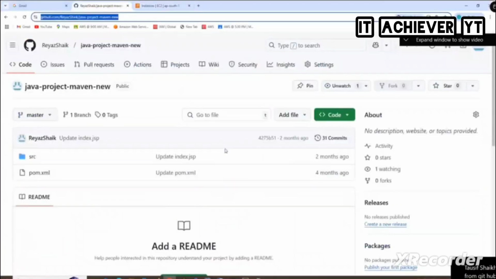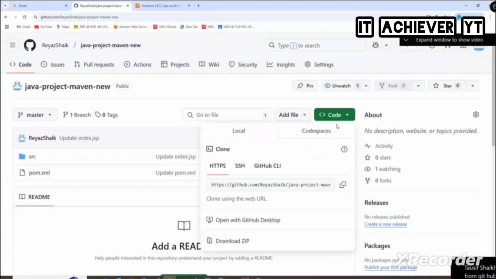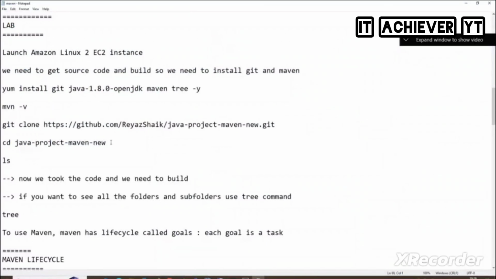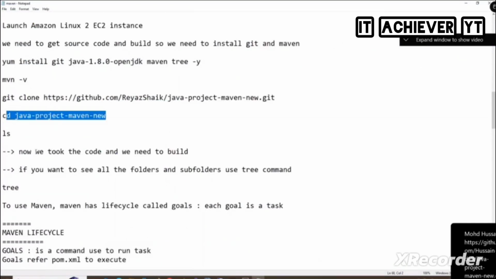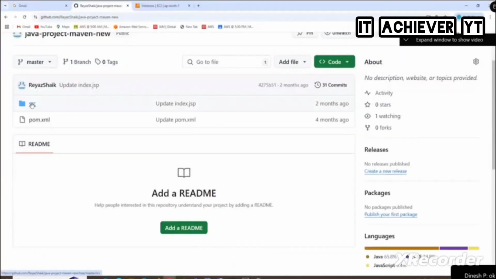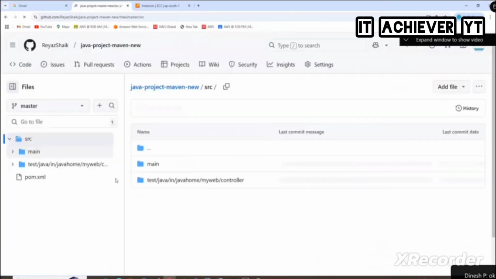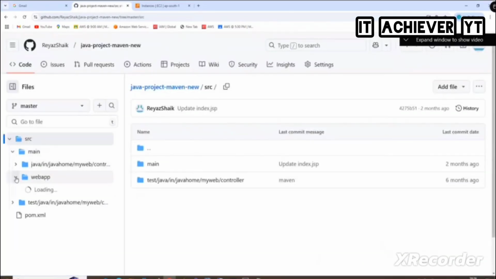So how to get this URL? Go to here. This is my project. You see code, and you see this is the URL. As you already forked, you also have this repository, right? So copy this HTTPS URL. Git clone, and then it will create a directory. Go inside that directory, and then it has the code. See, src is there, right? Go inside it. It contains some web app, index.html, JSP files, all these things.